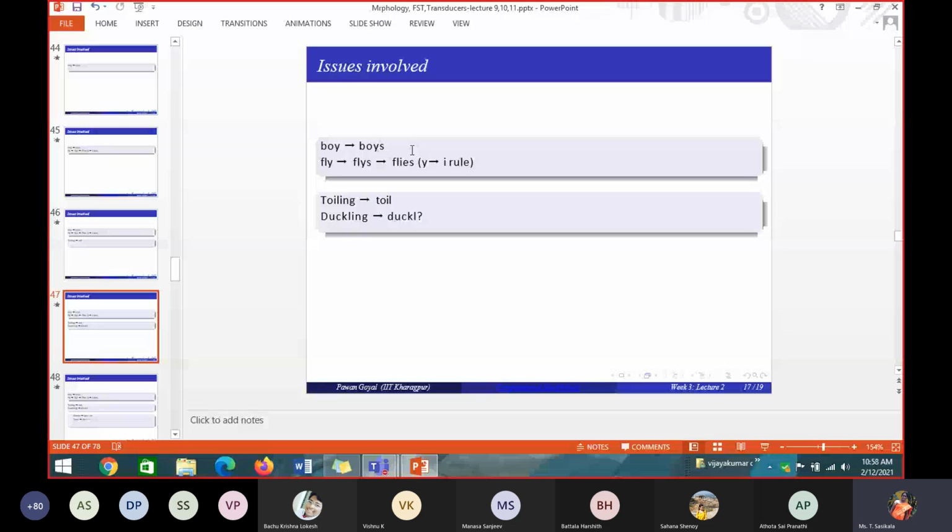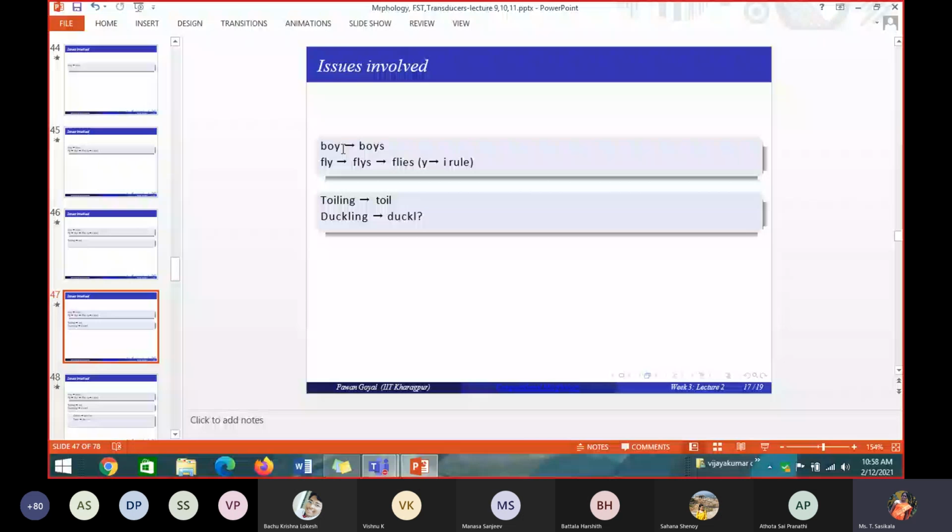There will be some issues with different types of words. Similarly, when making a word plural, adding S will not work by concatenating it to the end of all words. For some words it will apply, but for some words it will not. So these are all the issues involved when you are performing a morphological analysis.